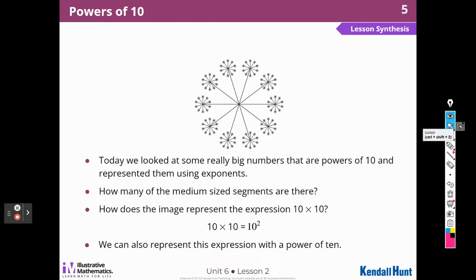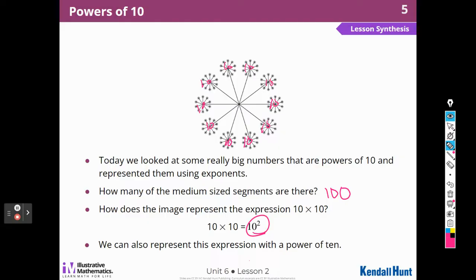How many of the medium-sized segments are there? Well, remember we said that there were 100. So these are 10, 10 times, and we know that 10, 10 times is 100. So there are 100. How does the image represent the expression 10 times 10? Well, exactly. There are 10 groups of these segments and 10 segments in each group. We can also represent this expression with a power of 10. 10 squared, right?